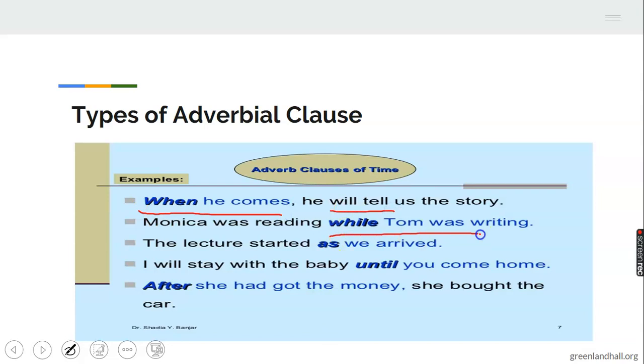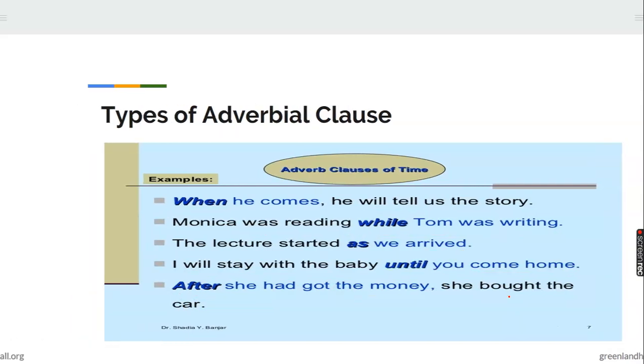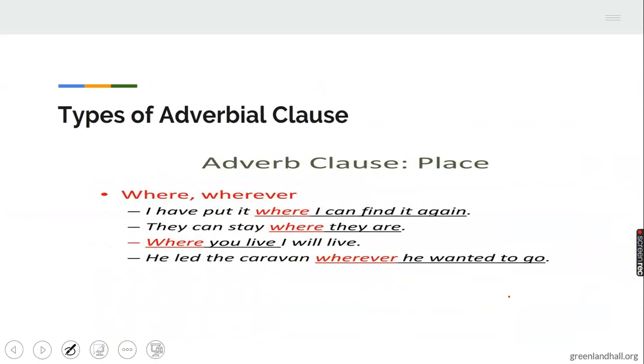This is an adverbial clause modifying the verb was riding. This is an adverbial clause modifying the verb started. This is also an adverbial clause modifying the verb will stay. And lastly, this is an adverbial clause modifying the verb but. Then these are more examples. Well, they have types. The ones that modify place will answer where.